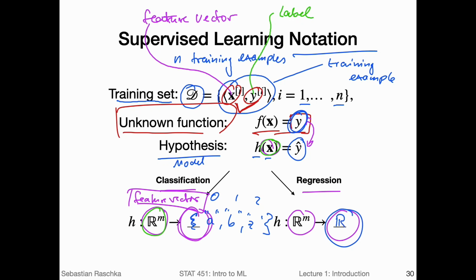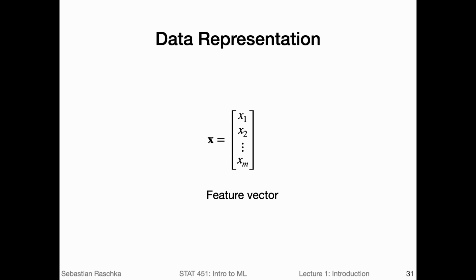Okay. So let's briefly talk about feature vectors. In the previous slide, you maybe have noticed that I used a bold version for x. So for the ith training example, I had the bold x for referring to it as a feature vector, and I used a non-bold version for the label. That is because the label was a single value, and x here was a vector. So this is a vector, and y was a single value or scalar. For scalars, I don't use bold font. For vectors, I use bold font.